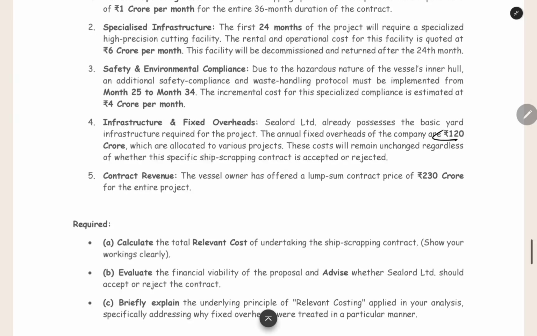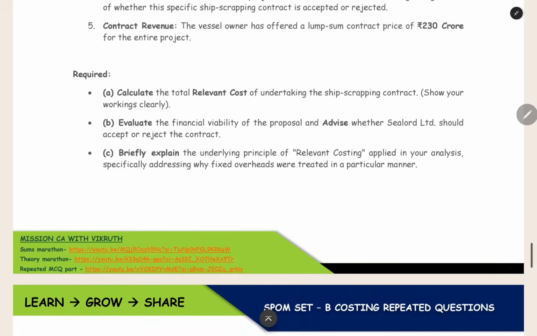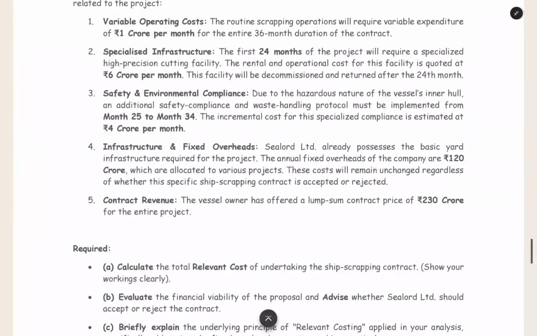Infrastructure and fixed overhead, this 120 crore, will be the same whether you accept the project or reject the project. So this will not be considered. This is not relevant. So this is the total relevant cost. First three costs you have to find out and add.